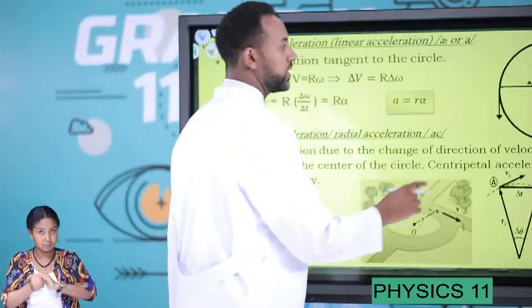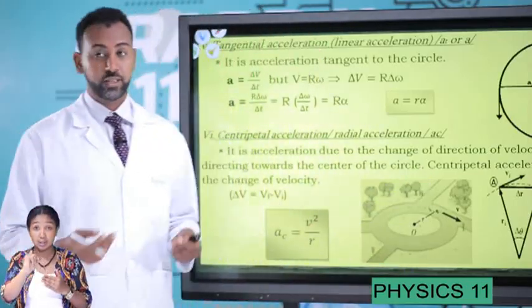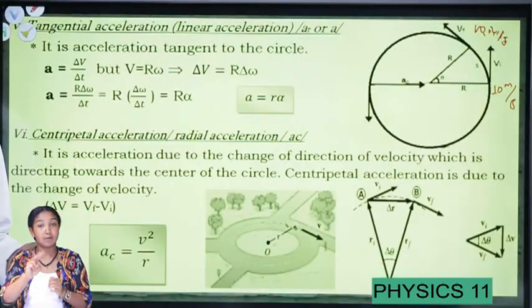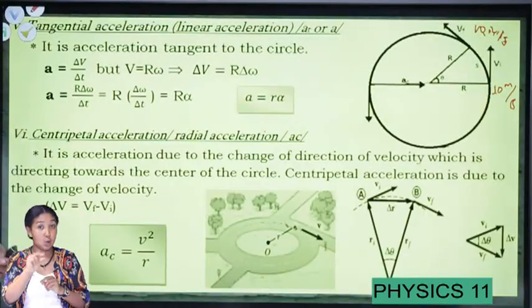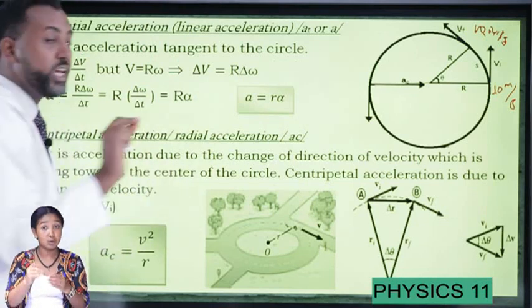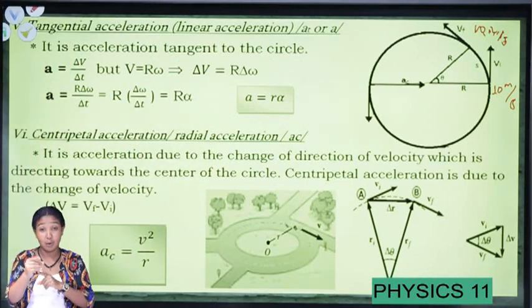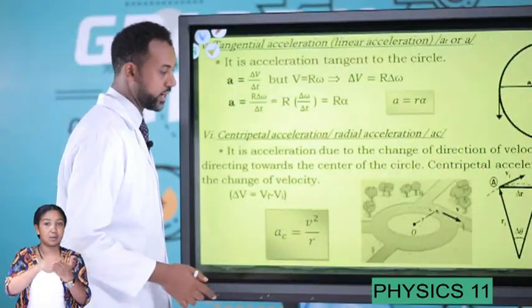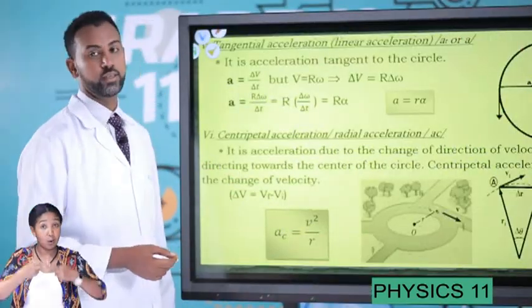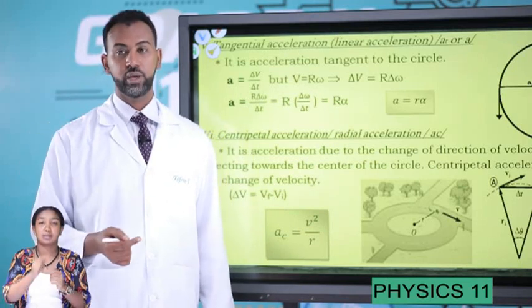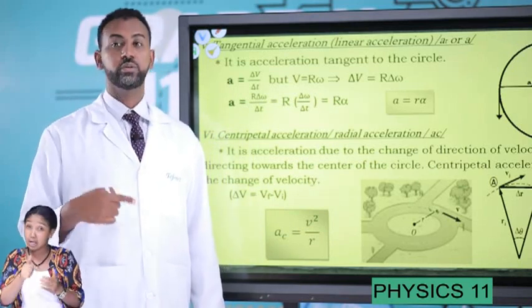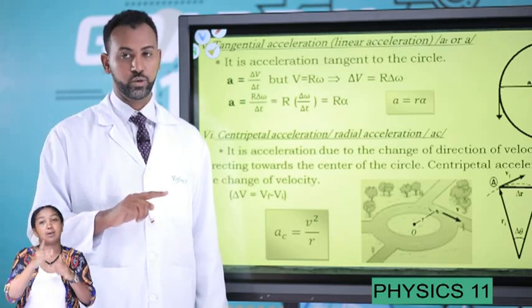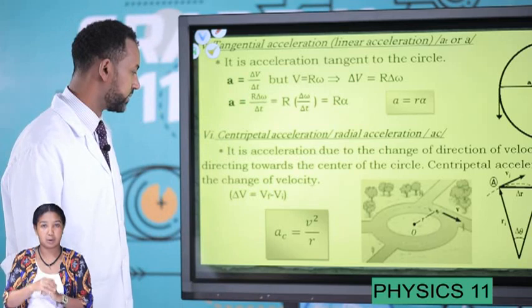Velocity is a vector quantity, so whenever there is a change of direction, the velocity changes, due to the direction and not the magnitude. Due to this change of direction of velocity, there is an acceleration acting towards the center, and that acceleration is known as centripetal acceleration. It is produced due to the change of velocity in direction, not in magnitude.